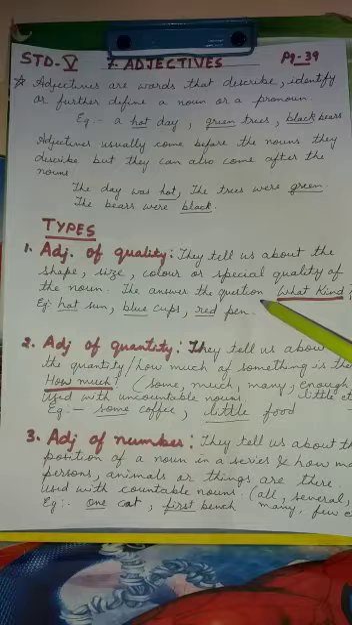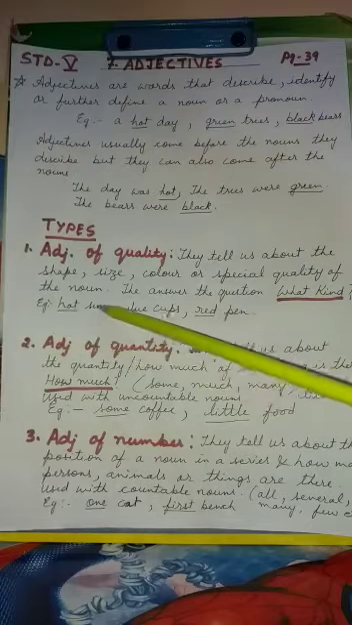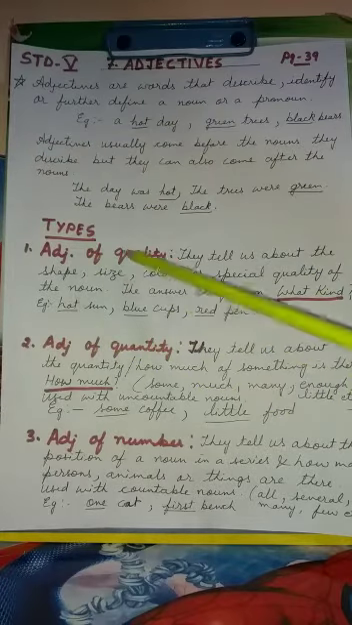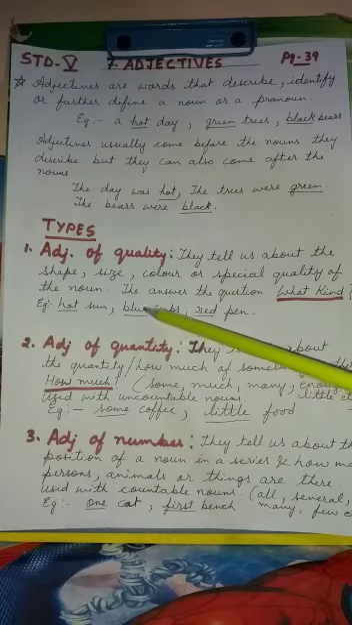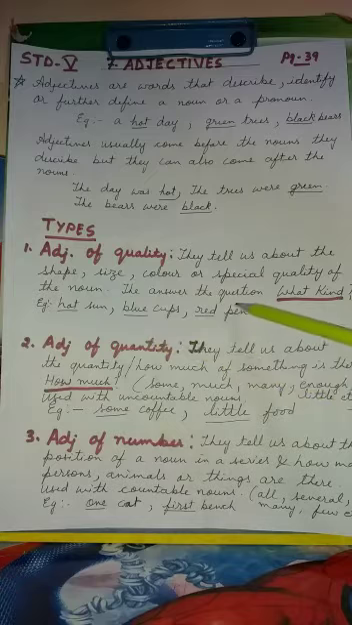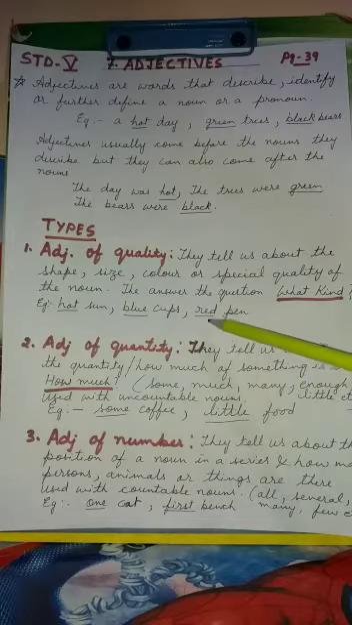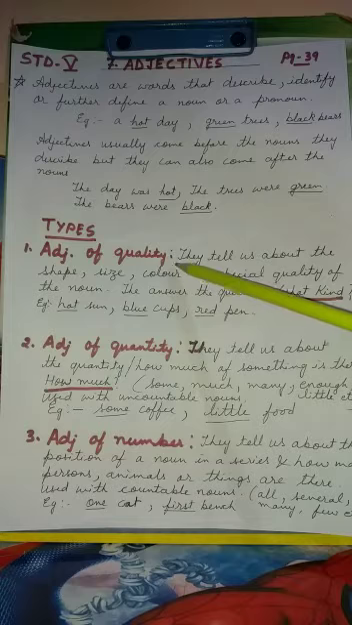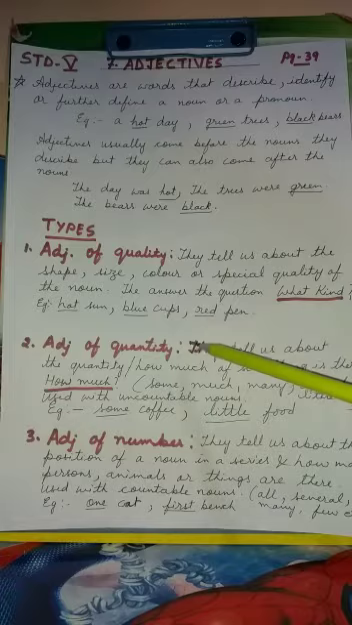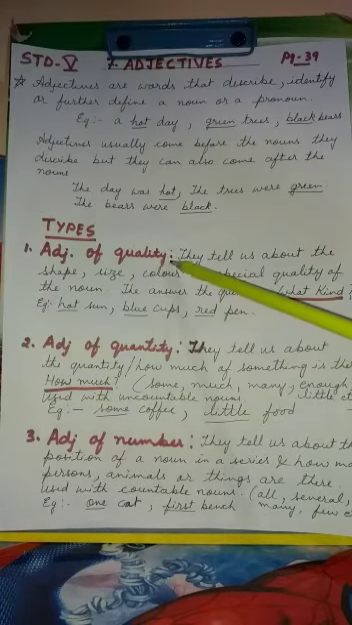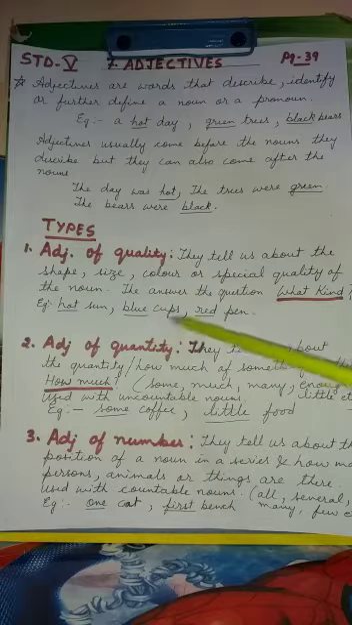They answer the question what kind. Like when you ask here, hot sun, what kind of sun it is? Hot. So hot is an adjective of quality. What kind of cups? Blue cups. So blue is an adjective of quality. What kind of pen? Red pen. So red is again an adjective of quality. So when you ask the question what kind, the answer you get is an adjective of quality. It tells you about the quality of the noun.